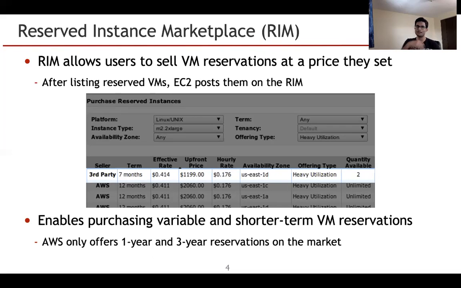Once a user lists their reserved VMs and Amazon approves them, EC2 then posts them on the reserved instance marketplace as shown in the figure. Here, user listings are shown as third party, and AWS, which is the first party, is shown as AWS. Given that AWS offers only 1 year or 3 year reservations on the market, the reserved instance marketplace is an interesting and interactive proposition, as it enables users to purchase variable and shorter term reservations as well.